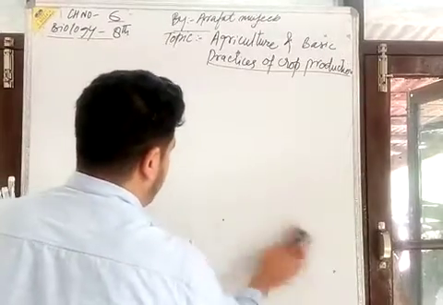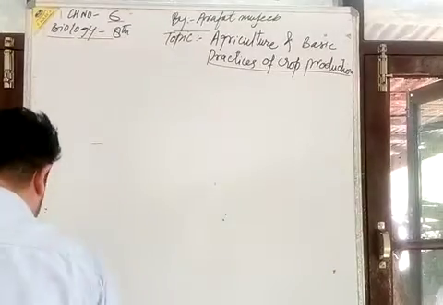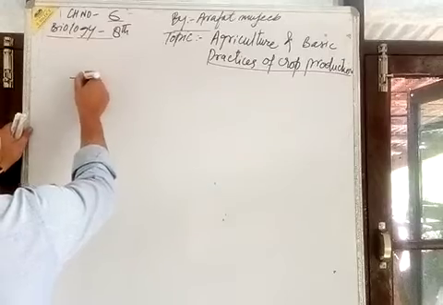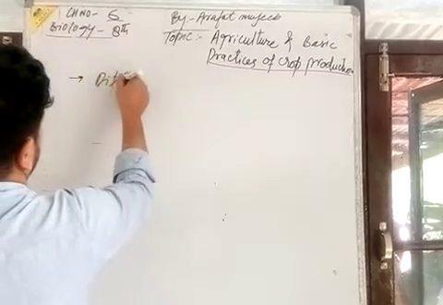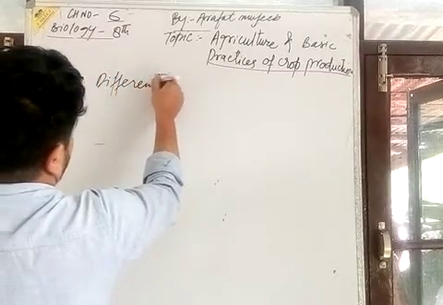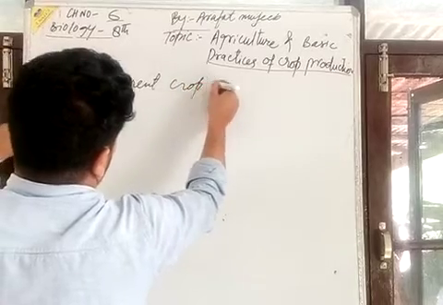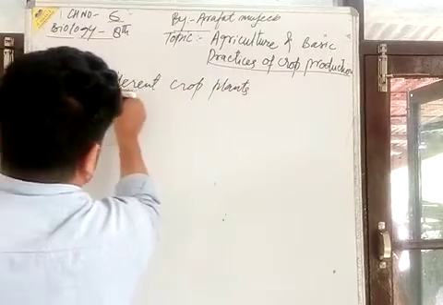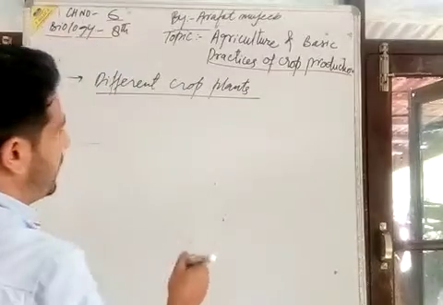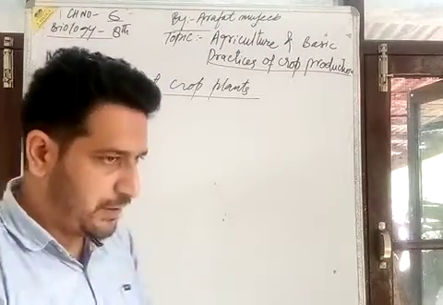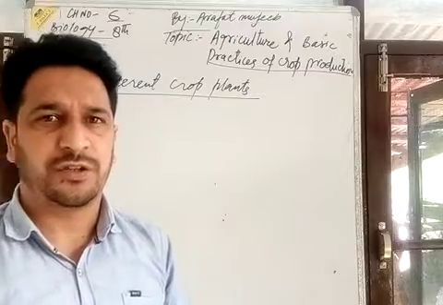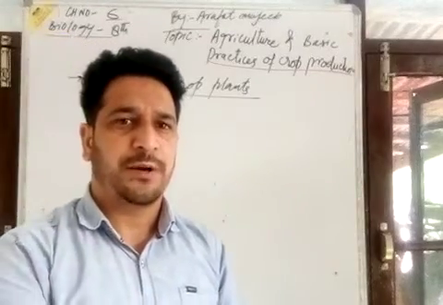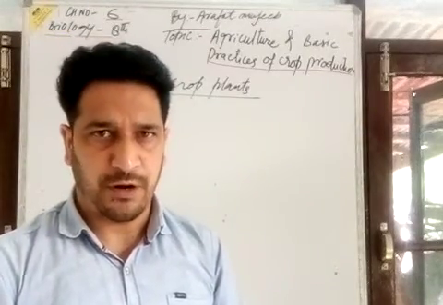Now, what are the different crop plants? Cultivation of crop plants. What are crop plants? These are plants which are grown in fields and are known as crop plants.